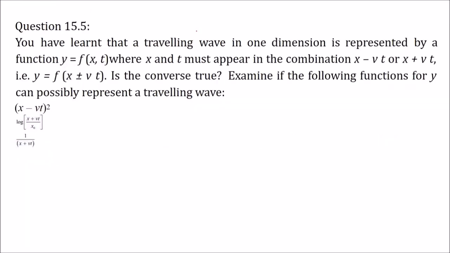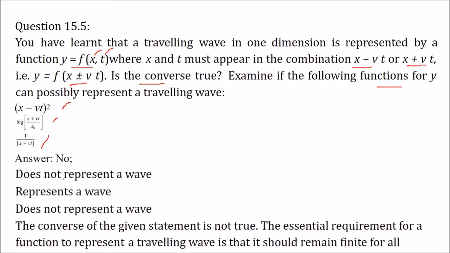You have learned that a traveling wave in one dimension is represented by a function y equal to f of x, t. x and t must appear in certain combinations, x minus vt, x plus vt. Now y equal to f of x plus or minus vt is given. Is the converse true? That means, if you backtrack, is the reverse true? We have to examine these functions for y, which can possibly represent a traveling wave. So first of all, the answer to this question is no.